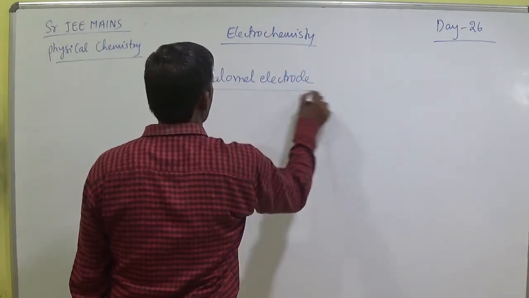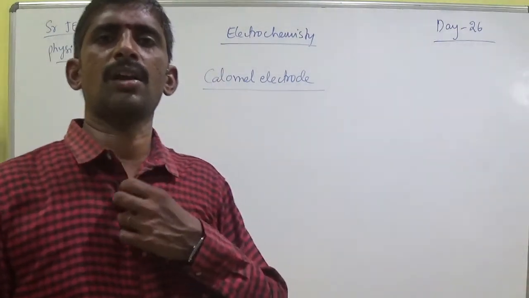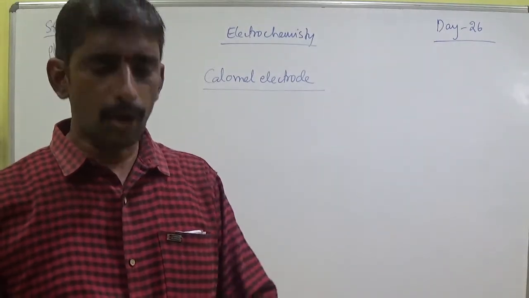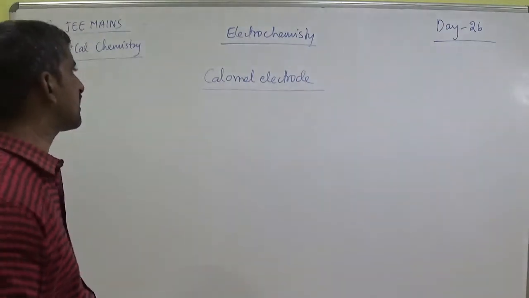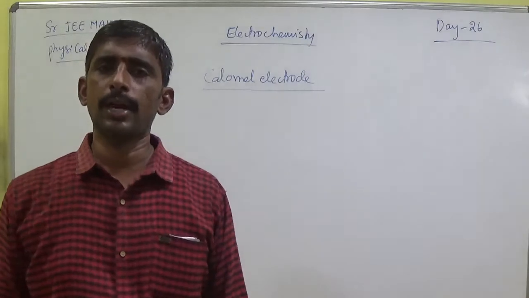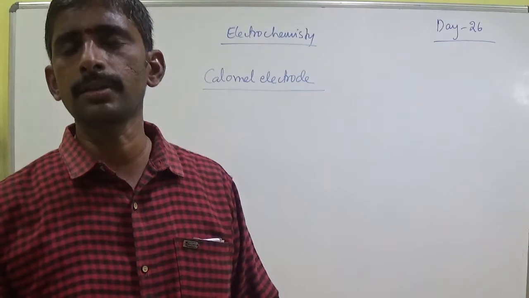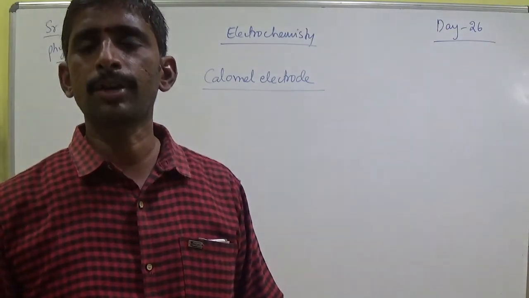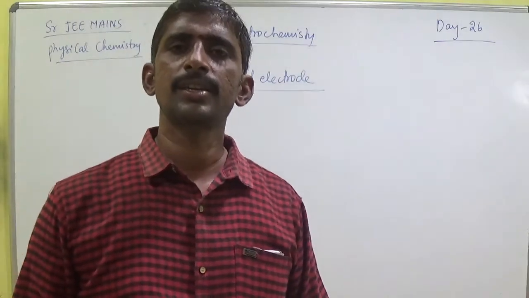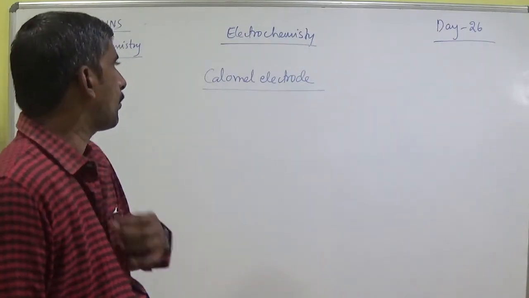The last one is the calomel electrode. These are the last concept among the types of electrodes. A calomel electrode consists of mercury covered with mercurous chloride, in contact with the solution of KCl. That is a calomel electrode.